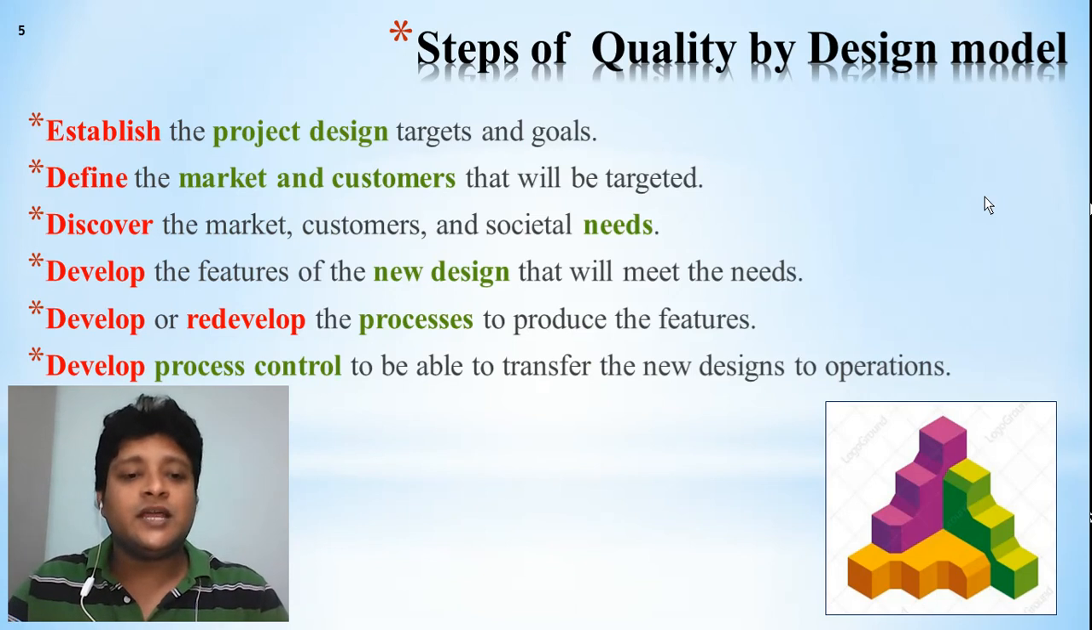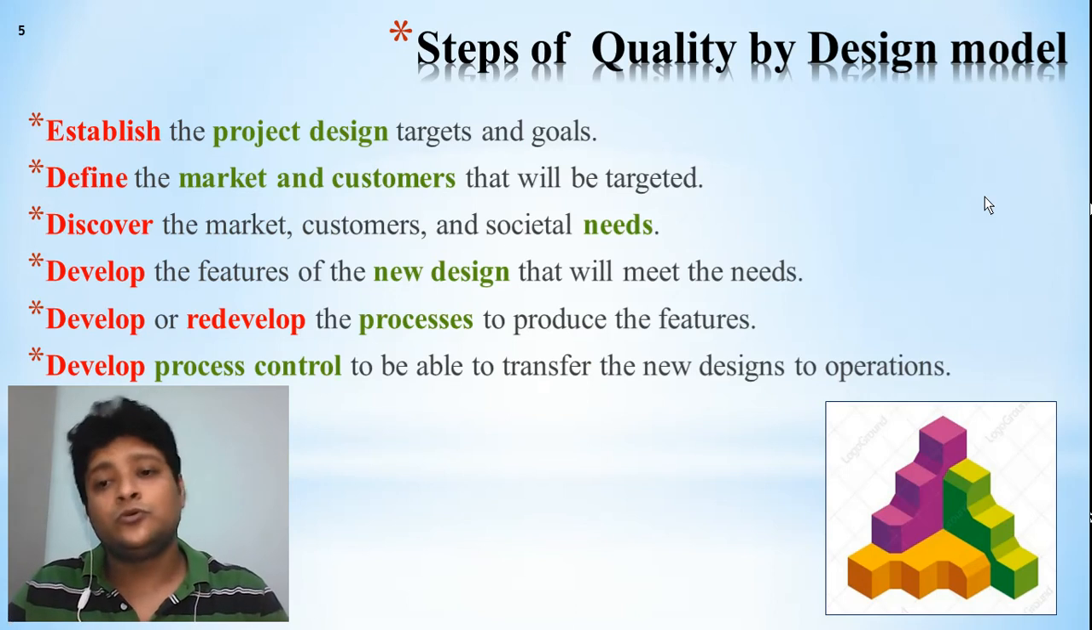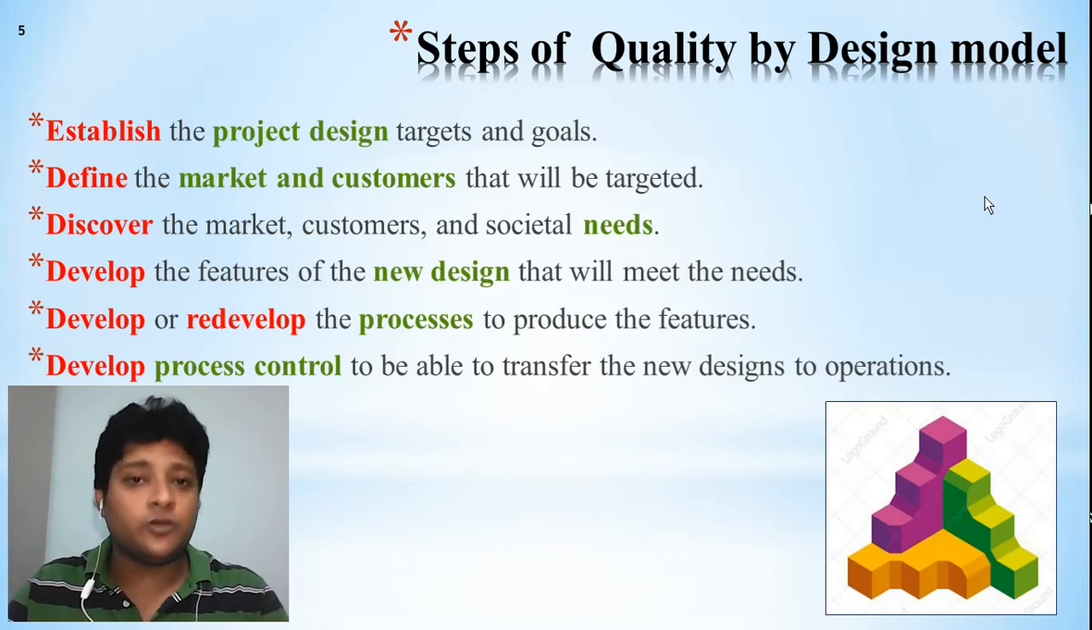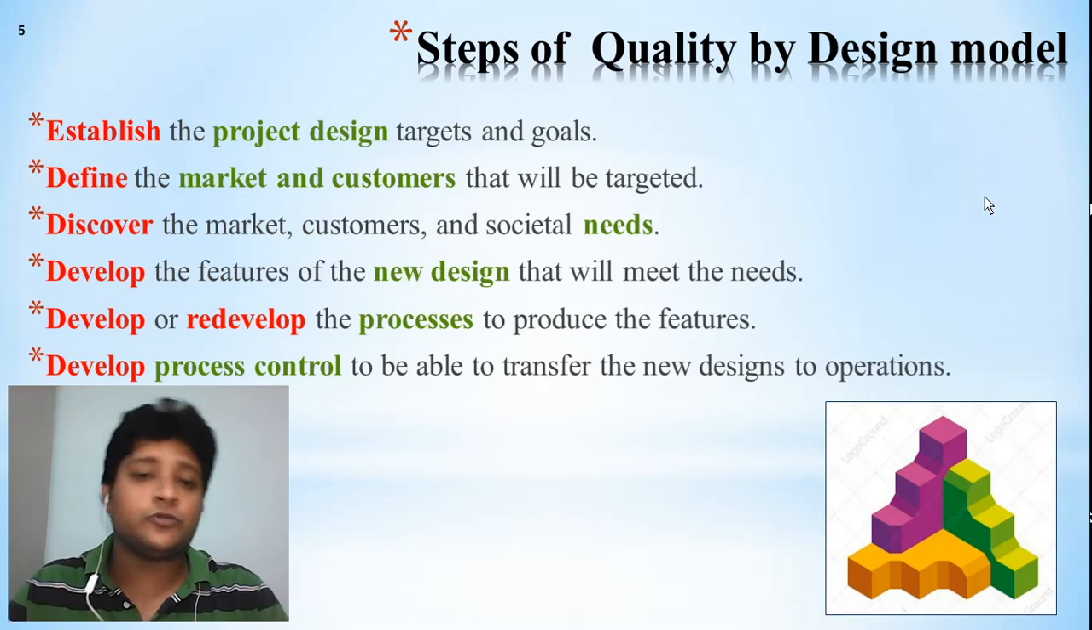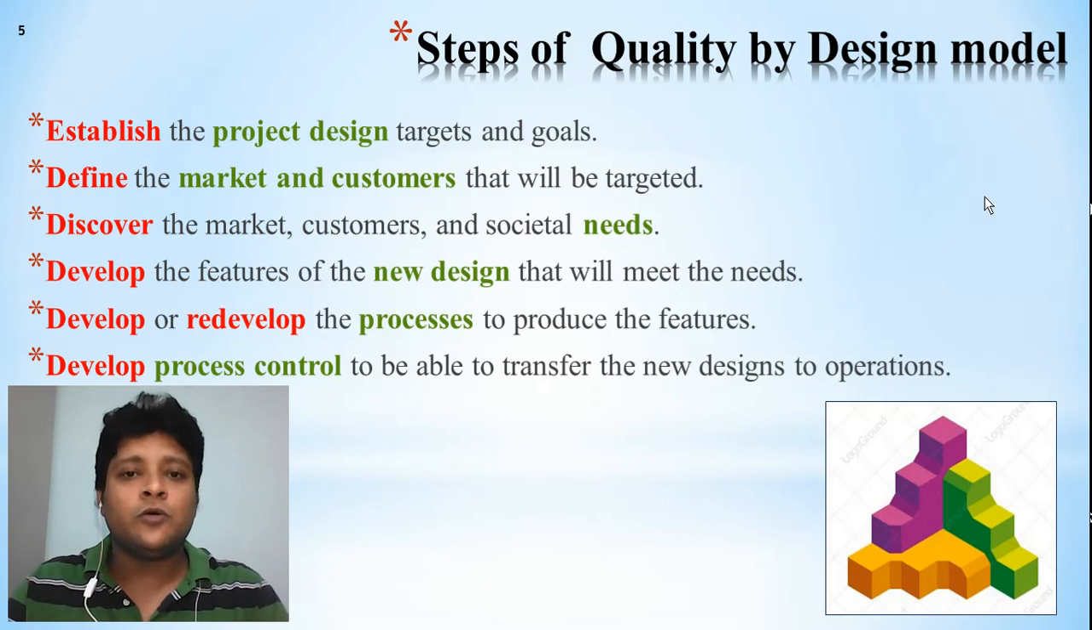Next, the last one is to develop the process control to be able to transfer a new design to operation. Process control is more important, because when we are going to build quality into our product, throughout the manufacturing or throughout the process, how the quality will be maintained will be assured by the process control. So process control is more important, by which we can target the different variables which will have an impact on the quality of the product. So that's why process control is more important. So next,